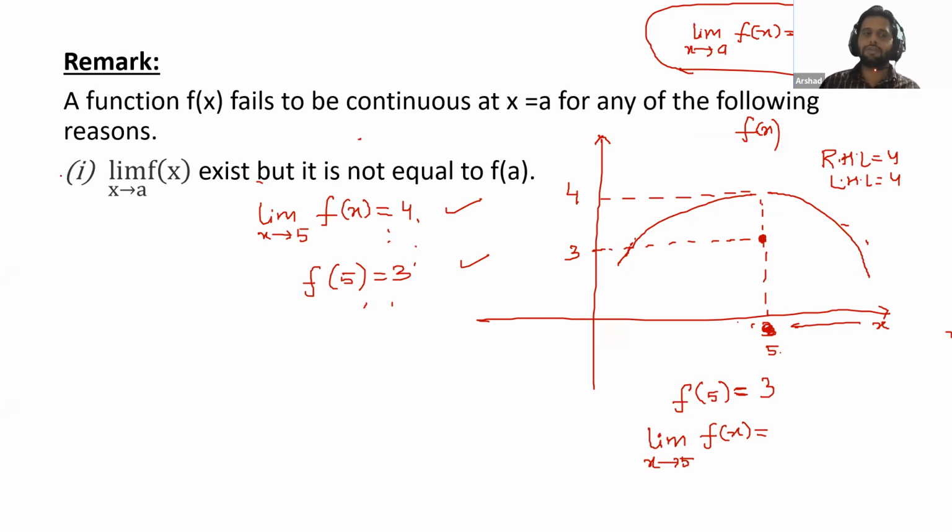This is your first condition. In this condition, the limit and f(a) are not equal. That's why your function is not continuous. We have checked this from the graph. So what's the first condition? When the limit exists, f(a) exists, but these two are not equal, the graph will not be continuous.